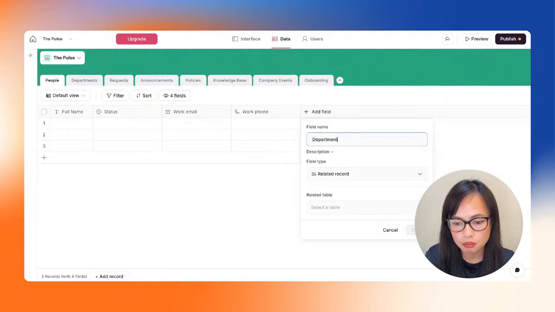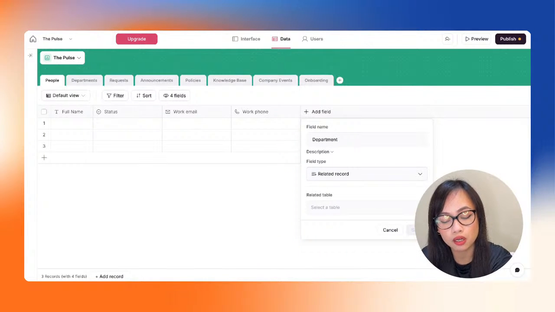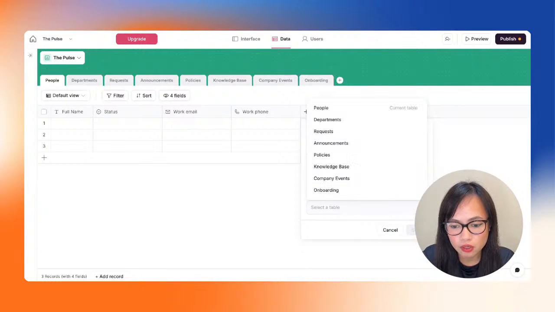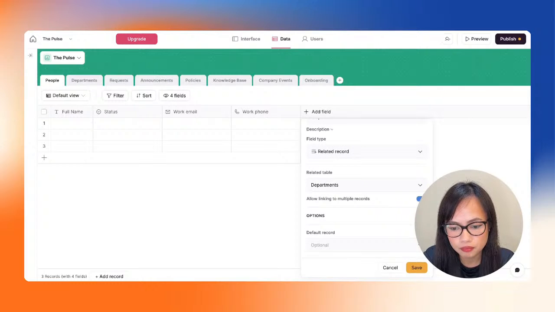So we're going to name that department, right? So we want to make sure that we know in which department this employee belongs to. And field type is going to be the related record field. So that means that this column is going to be connected to another column in another table. So we are going to select the departments table. There we go. And we will deselect this because naturally an employee would normally only belong to one department. However, maybe for scalability purposes or just to be a little bit flexible, let's just allow this and then click save.